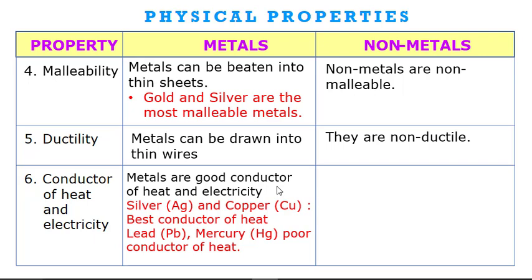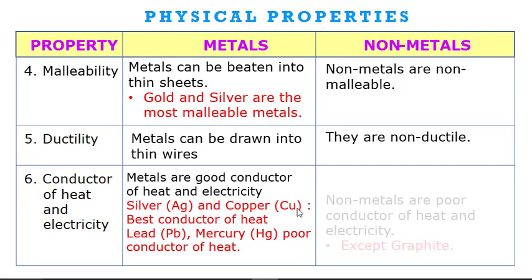If I take a rod of any metal and put one end in the fire, then after some time I will feel the heat at the other end, because the heat is traveling through the metal. So it is a good conductor of heat. To check that it is a good conductor of electricity, we connect the two ends of the metal to a source of electricity like a battery. Then electrons start flowing through the metal, so it is allowing electricity to pass, that is, it is a good conductor of electricity.